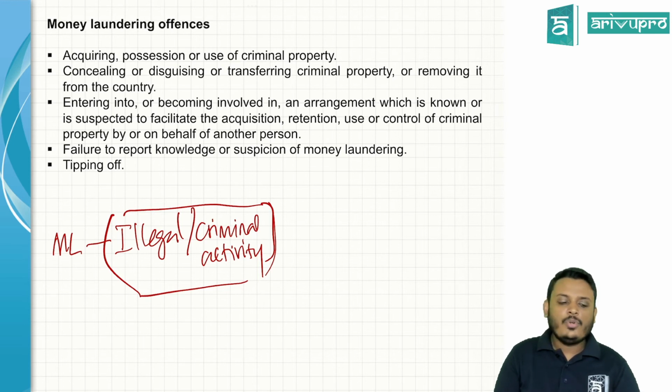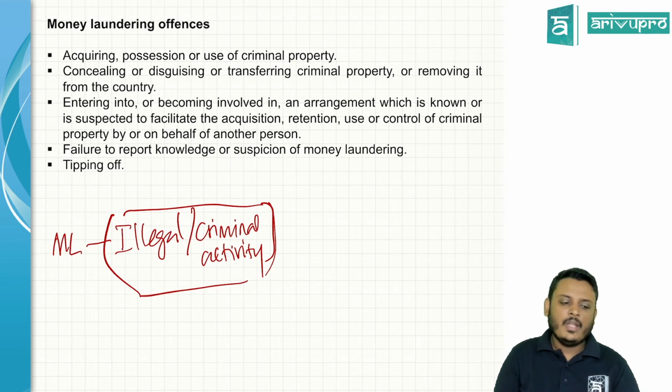Because if you do terrorist activity, is it acceptable? By doing the terrorist activity, if you are taking that money, it's criminal property. It's an offense. Next, concealing the transaction or removing it from the country. Let's take Hawala systems.